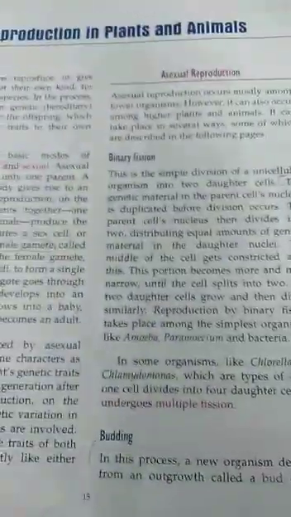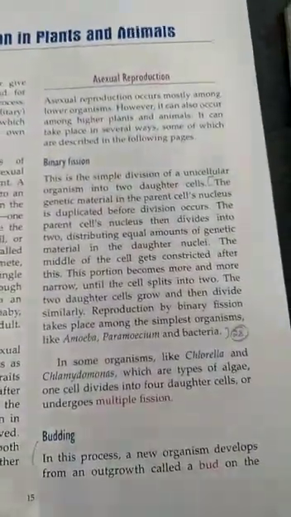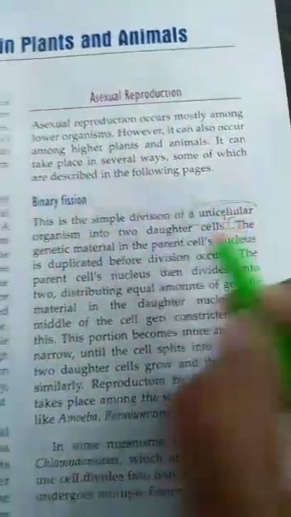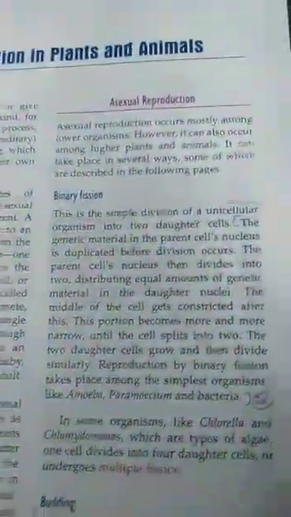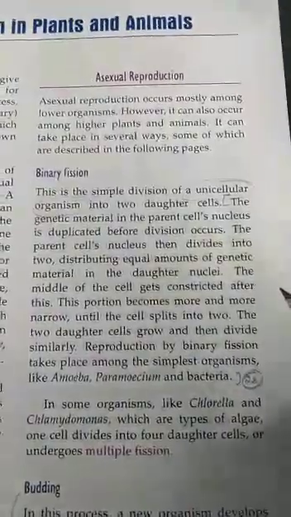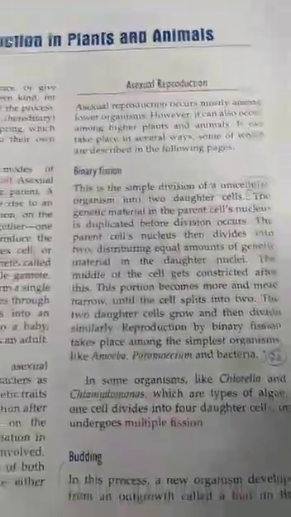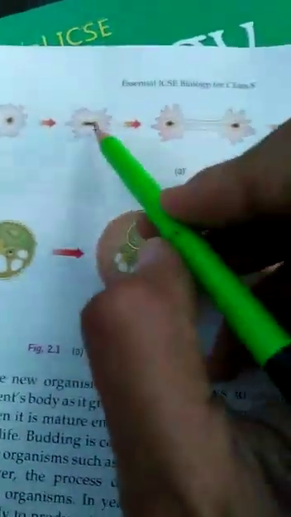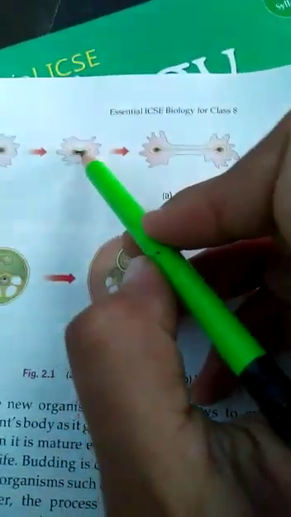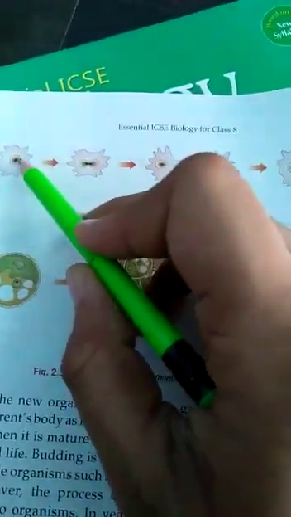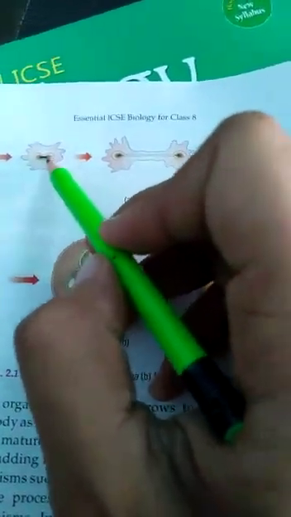In binary fission, the method is very simple: it is a simple division of a unicellular organism. Let me tell you what unicellular organisms are. Unicellular organisms are those organisms which are made up of only one cell. In a unicellular organism, the nuclear material is going to split and form two nuclei, and these are the daughter cells.